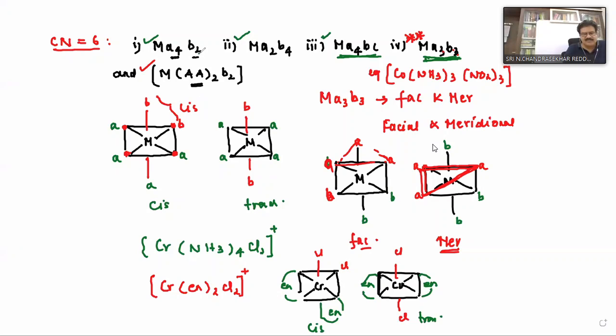So these are the examples: MA5B, MA2B2, MA4B2, MA2B4, MA4BC. This is important: the MA3B3 type exhibits fac and mer isomers, but not cis and trans. Okay, can I remove this one? Yes, sir. Suppose one more example.